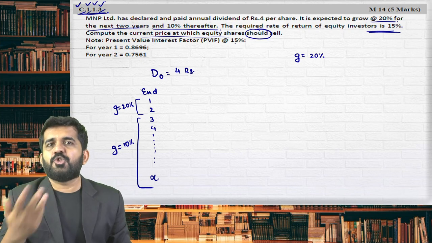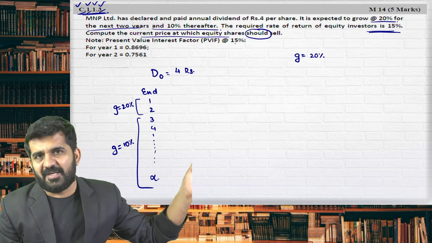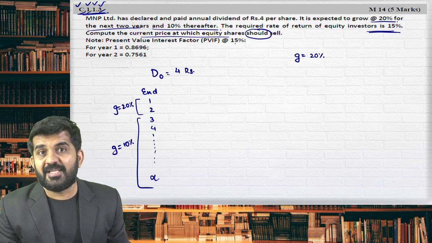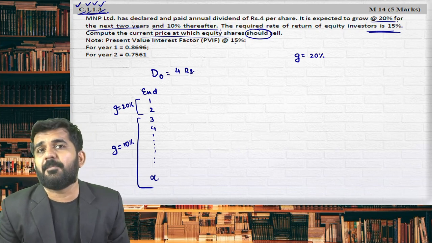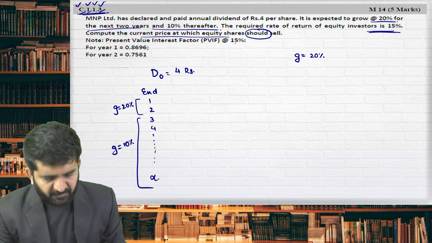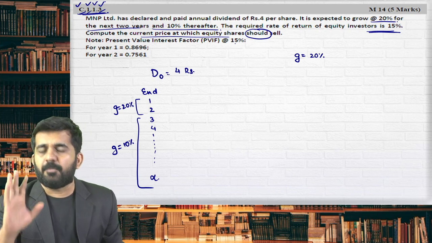Not actually selling, you will have to see the market price. Is it alright? It should sell. What is the equilibrium price? What is the intrinsic value of the share? What are the maximum price the shareholders are ready to pay for the share? I just need to find out present value of this.